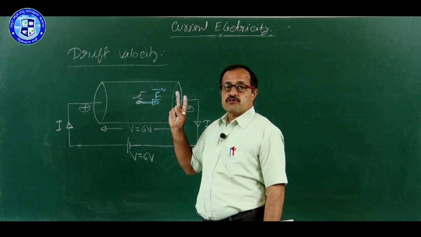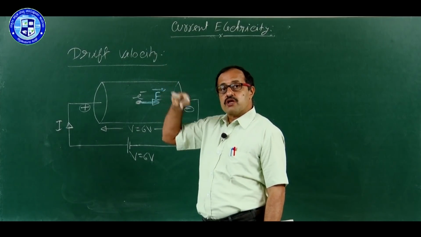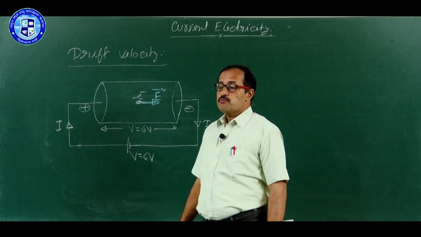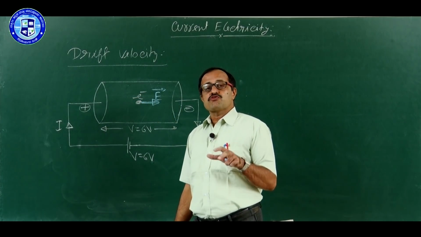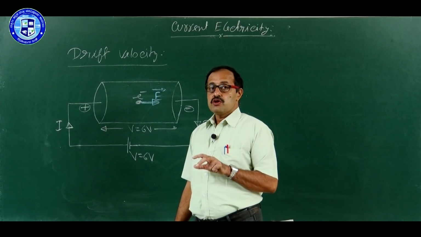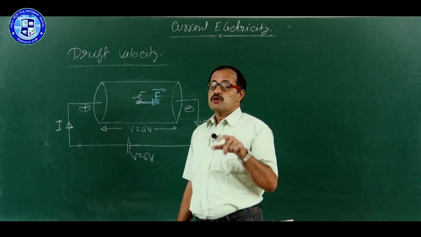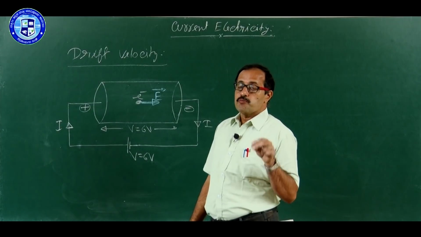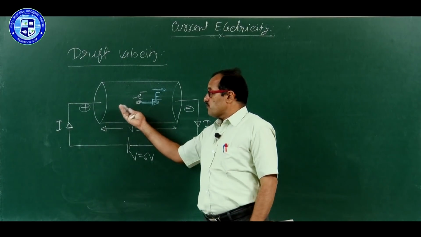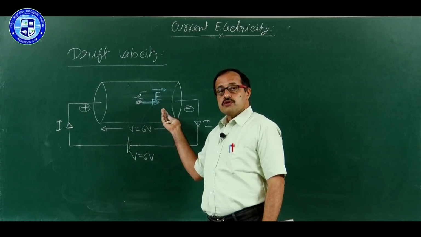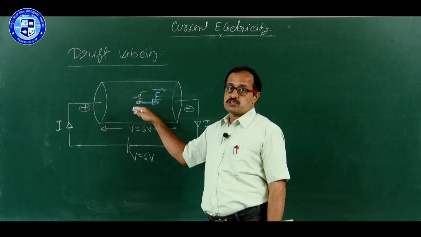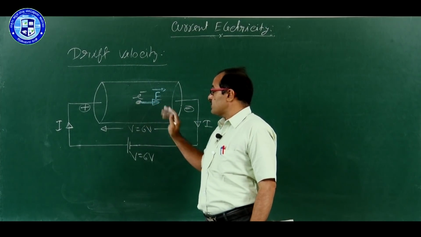It looks like a contradiction. There we say field is 0, but here we say field is existing, but both the statements are correct. In the previous topic, it is electrostatics, where charge is in the state of rest, where field inside the conductor is 0. But here charge is in the state of flow, so electric field exists inside the conductor, and this is the direction of electric field.